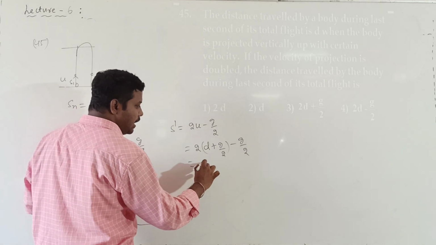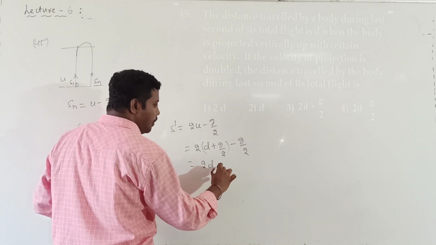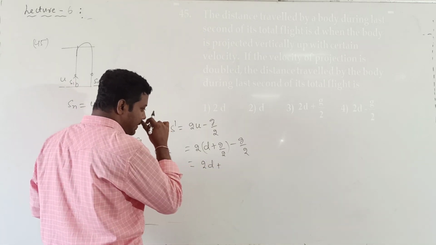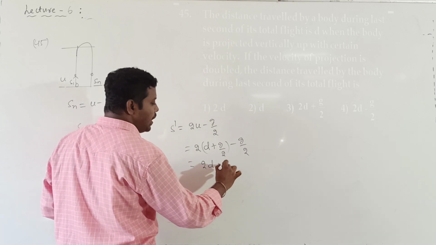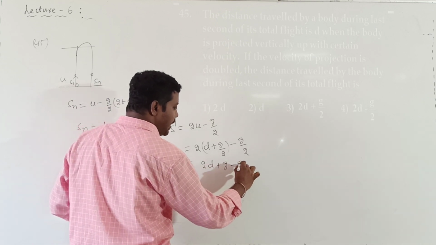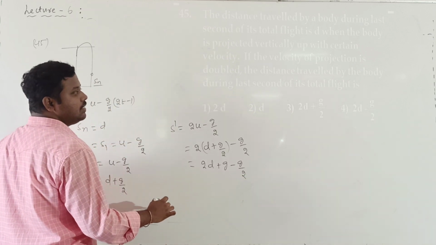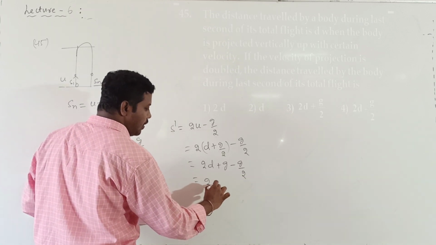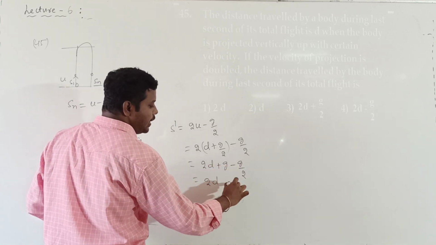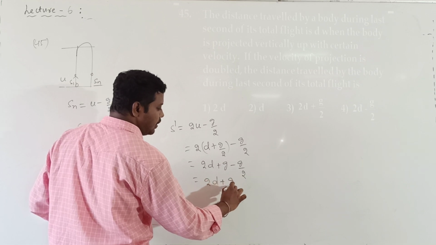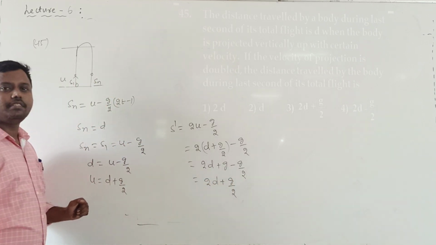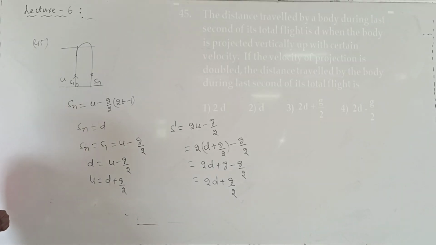Now the answer is given by 2d plus g minus g by 2 plus g by 2. Understood? This is the distance traveled by the body in the last second of its journey. So this is question number 40.